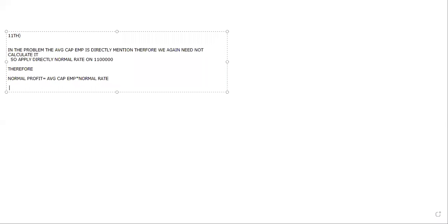How much did he give? Average capital employed is 11 lakhs, into how much he said? 10%, right? So directly 10 divided by 100. So how much are you going to get? Normal profit is equal to 1,10,000.